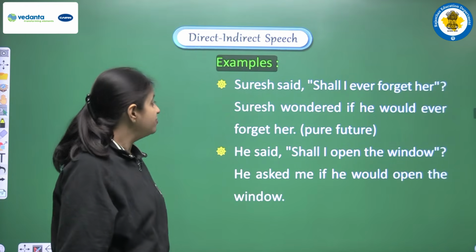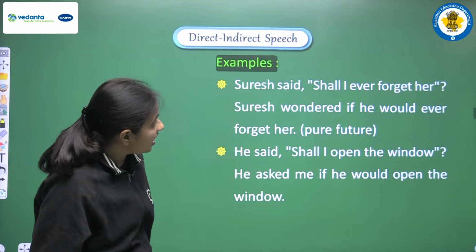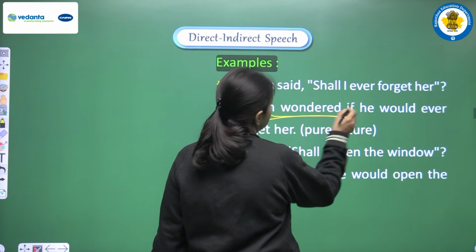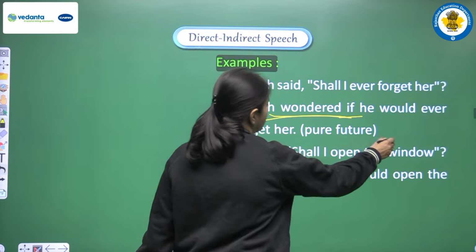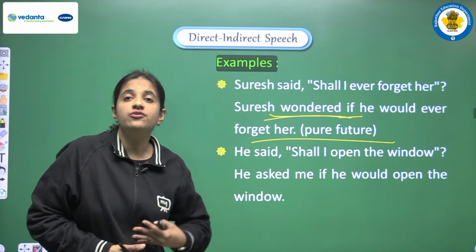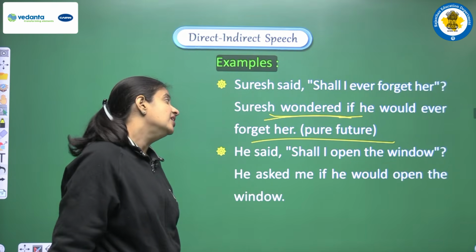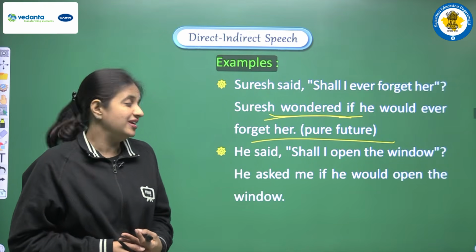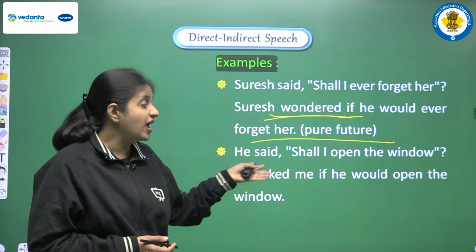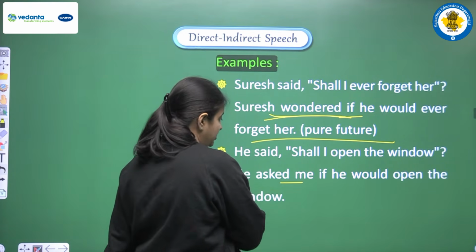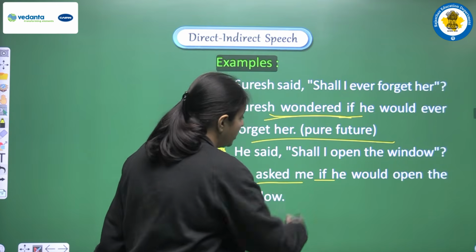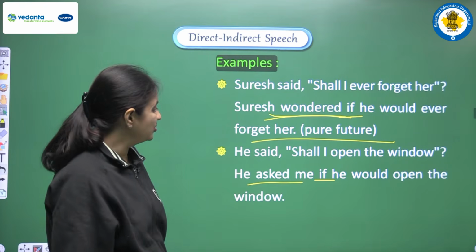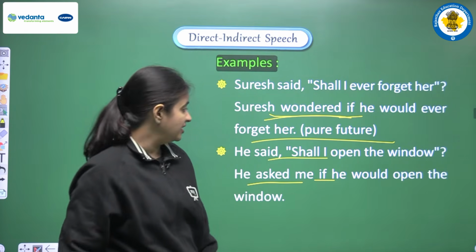Let's see the example. First one is, Suresh said, shall I ever forget her? So in this sentence we are writing that Suresh wondered if he would ever forget her, because in this sentence we are having a pure future form. Second example, he said, shall I open the window? So in this example we can observe that he is asking to help. So according to that we are doing the changes. We are writing he asked me if he would open the window. Okay, so in this manner we can do the changes if we are having shall at the beginning of the sentence.